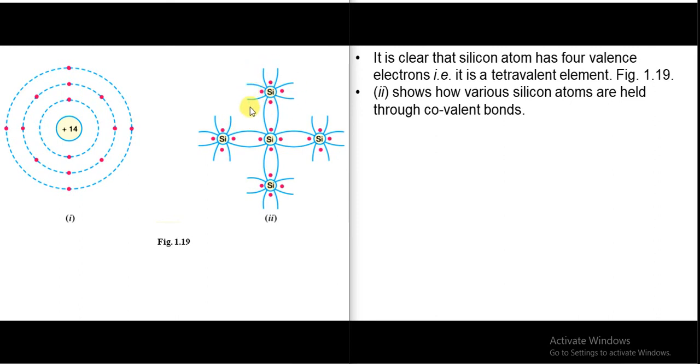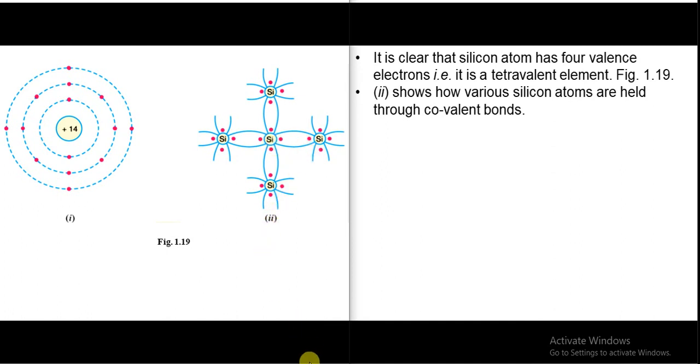This neighboring atom's electron is shared with the central atom, and so on. These four neighboring silicon atoms give one electron each to the central atom, and hence a covalent bond is formed. So this flower-like structure is a covalent bond.